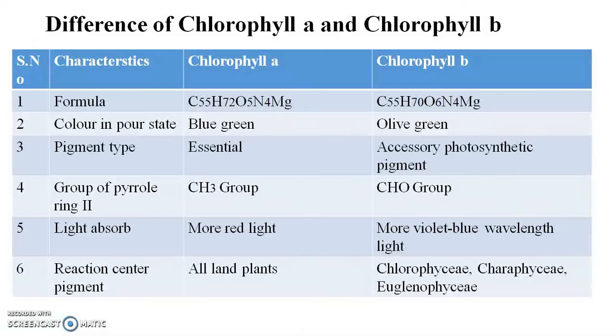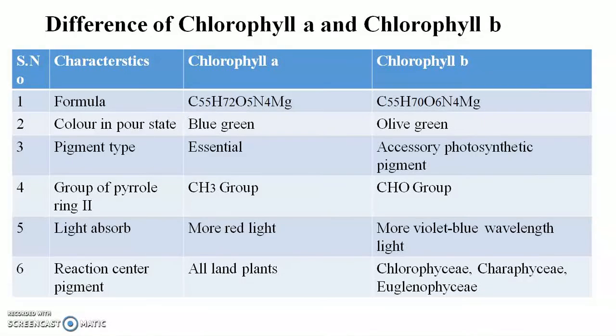What is the difference between chlorophyll A and B? First is the formula. Chlorophyll A has the formula C55H72O5N4Mg and chlorophyll B is C55H70O6N4Mg. Color in pure state: chlorophyll A is blue-green and chlorophyll B is olive green. Pigment type: chlorophyll A is the essential pigment and chlorophyll B is an accessory photosynthetic pigment.